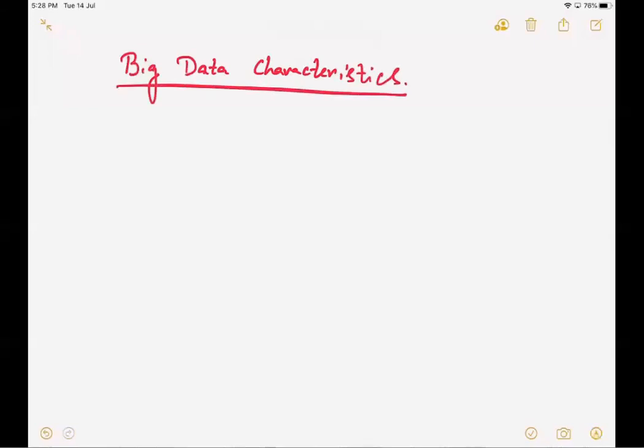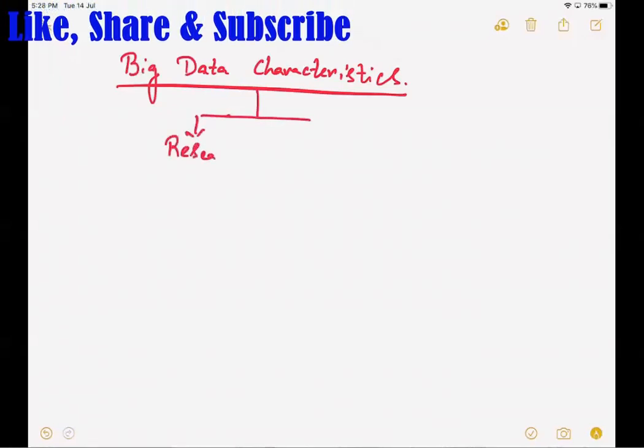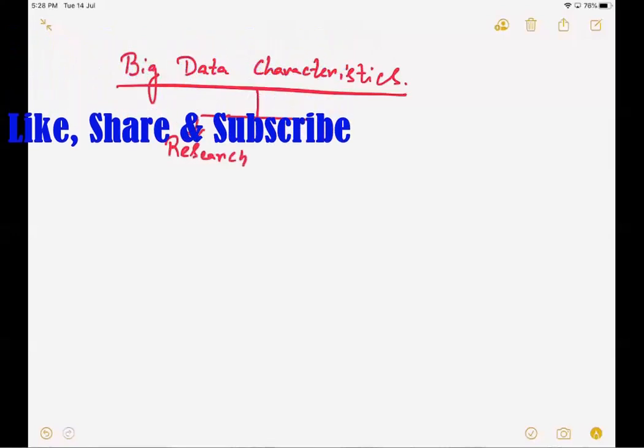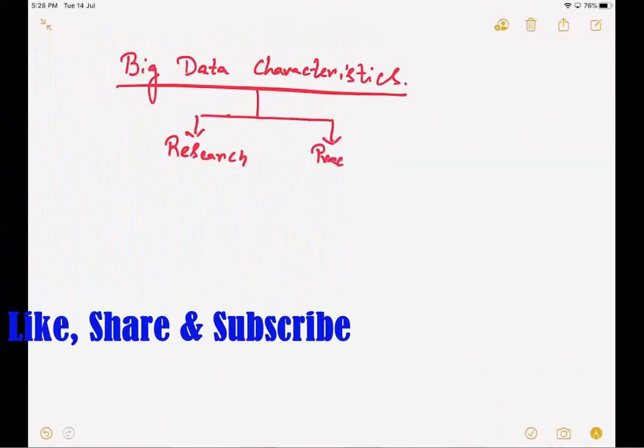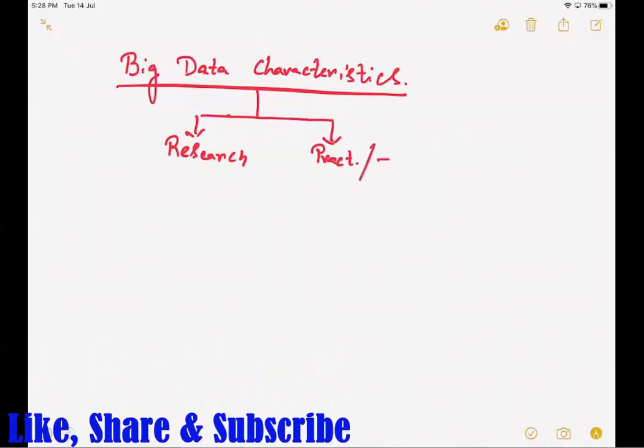Primarily, big data characteristics are classified into two categories. One is called the research perspective, and the second one is called the practitioner or industry perspective.